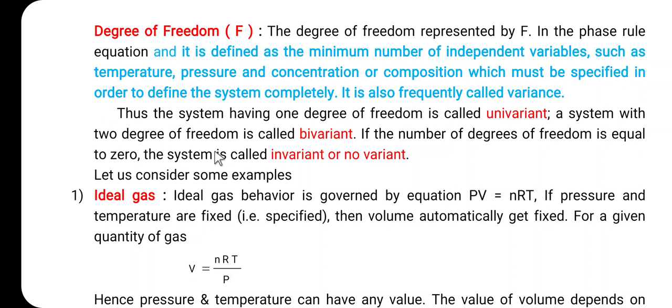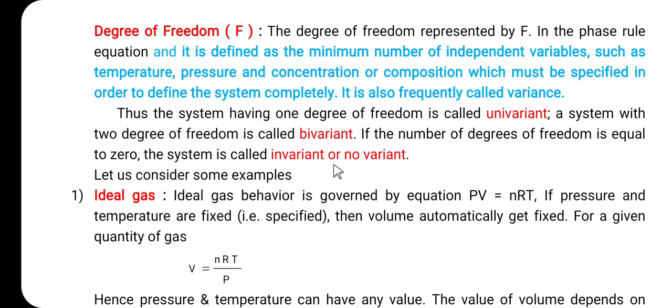A system with 2 degrees of freedom is called a bivariant system. If the number of degrees of freedom is 0, that is F is equal to 0, the system is called the invariant, non-variant or zero variant system.